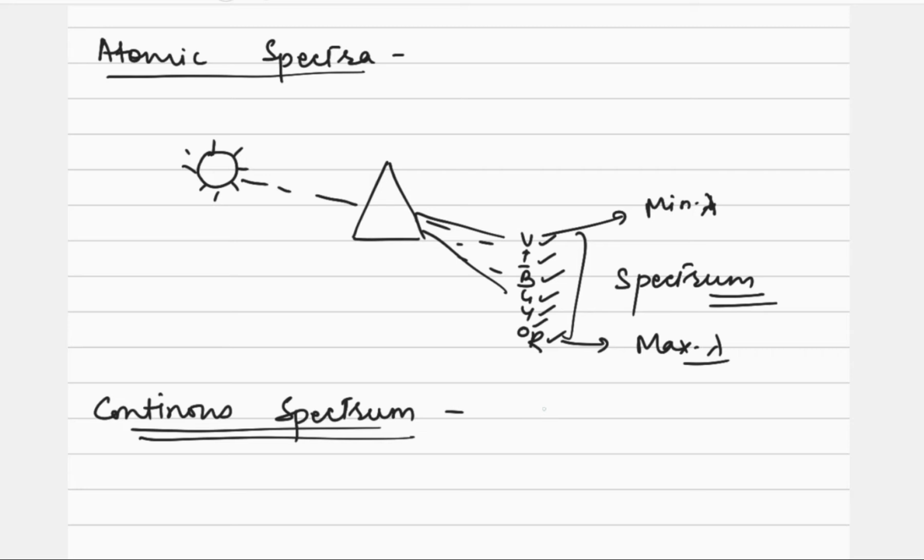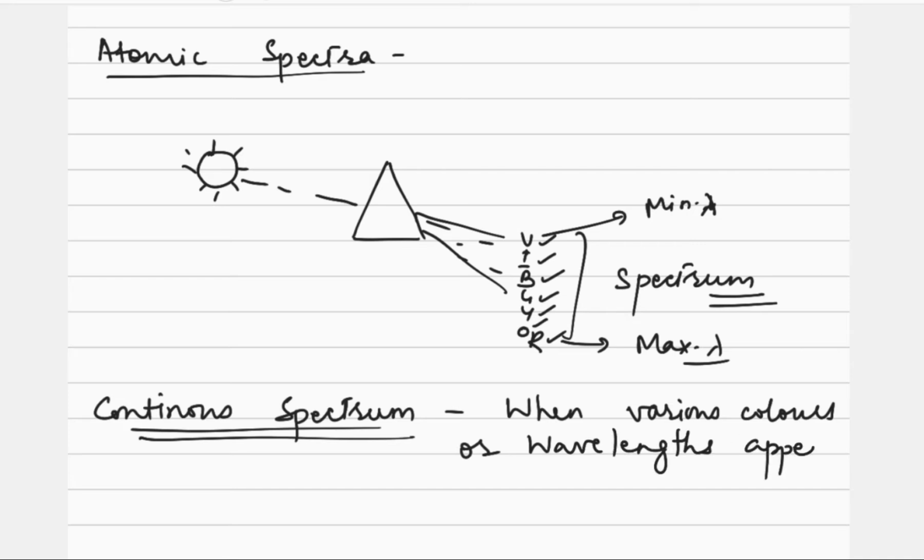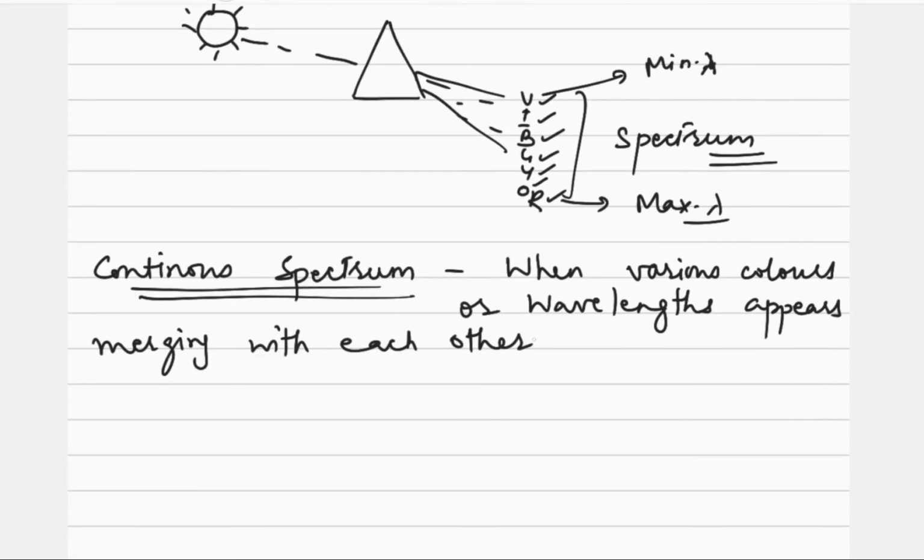Where radiations of various wavelengths appear merging with each other, with no clear cut demarcation of the various colors or wavelengths.